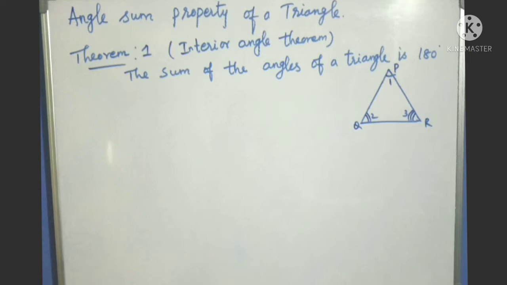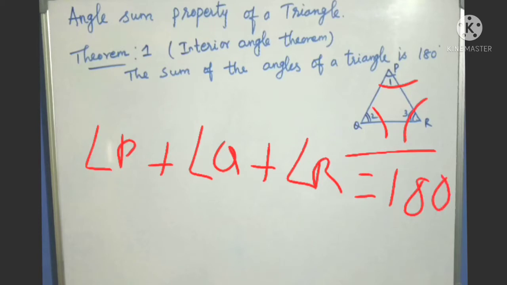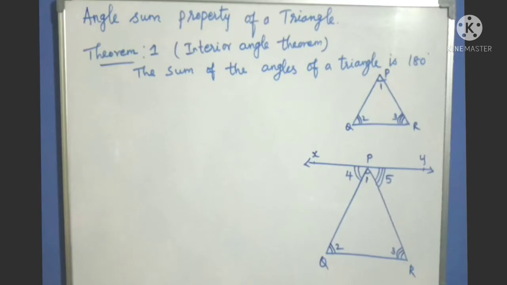So in triangle PQR, angle P plus angle Q plus angle R equals 180. We want to prove that the sum of these three angles is 180. Okay, so we want to prove the theorem.